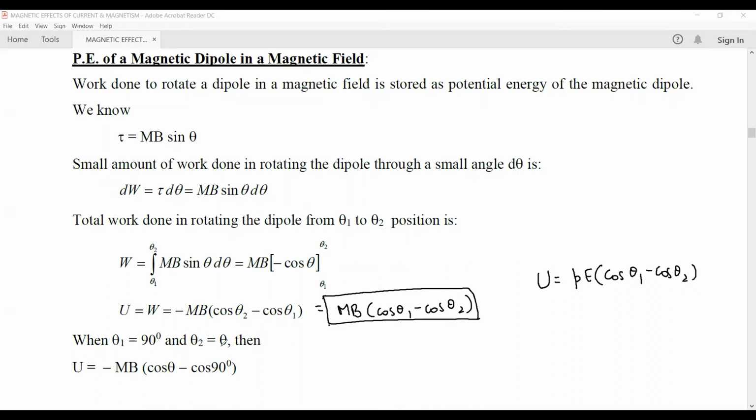Now, if theta 1 is equal to 90 degrees and theta 2 is equal to theta, then the potential energy stored will be given by minus mB (cos theta minus cos 90 degrees), which is equal to minus m into B into cos theta, which can also be written as minus m vector dot B vector. So the potential energy is a scalar quantity. If it is rotated from 90 degrees to any angle theta, then the potential energy stored will be given by minus mB cos theta, or in vector form it can be written as minus m vector dot B vector.